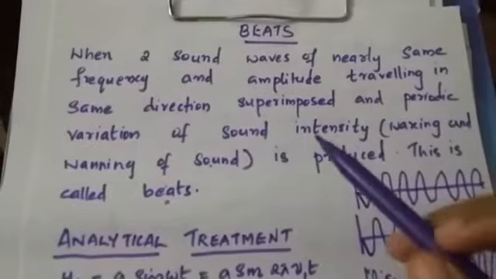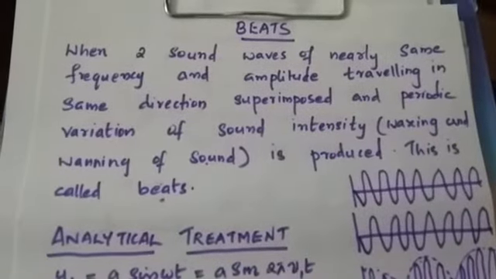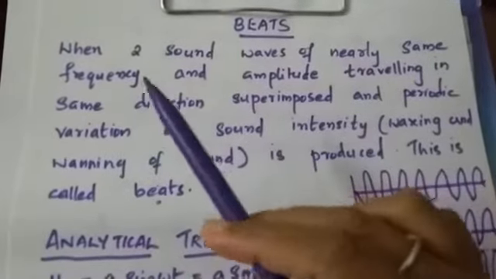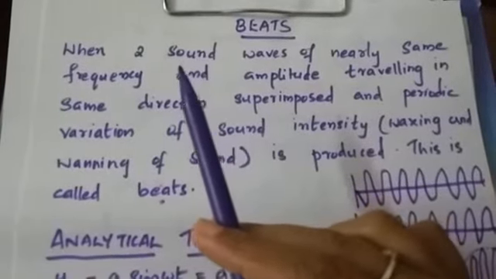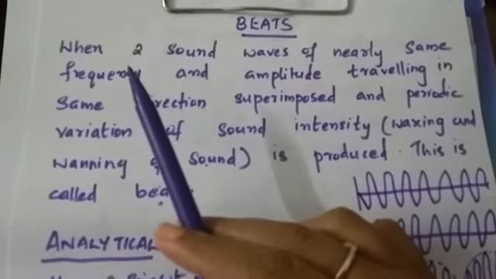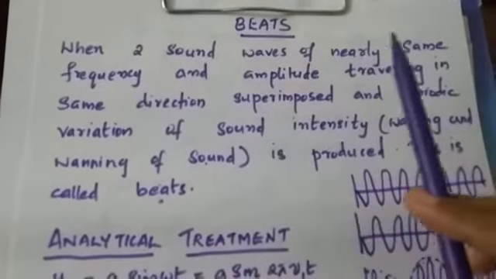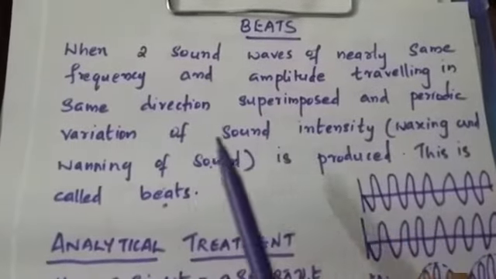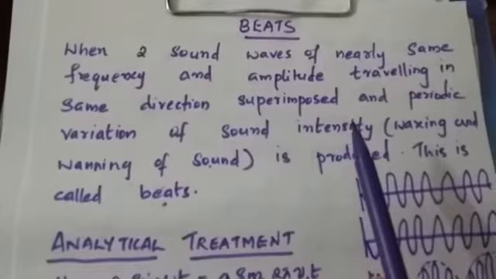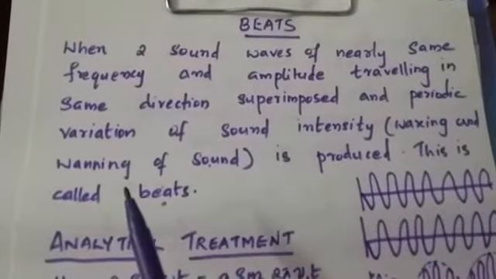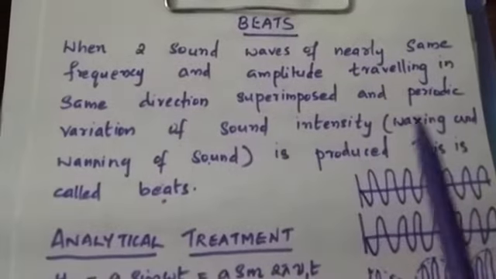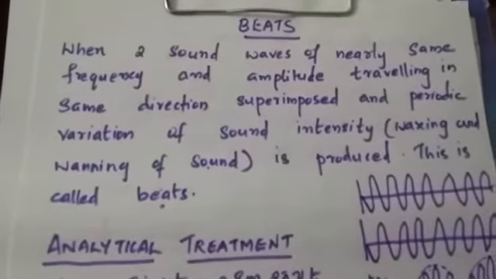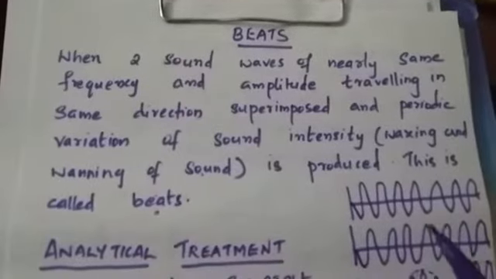So you are familiar with this word beats, and this word is closely related to music or sound waves. So what do you mean by beats, or how are these beats formed? See, when two sound waves of nearly same frequency and amplitude traveling in the same direction are superimposed, a periodic variation of sound intensity, that is waxing and waning of sound, is produced. This is called beats.